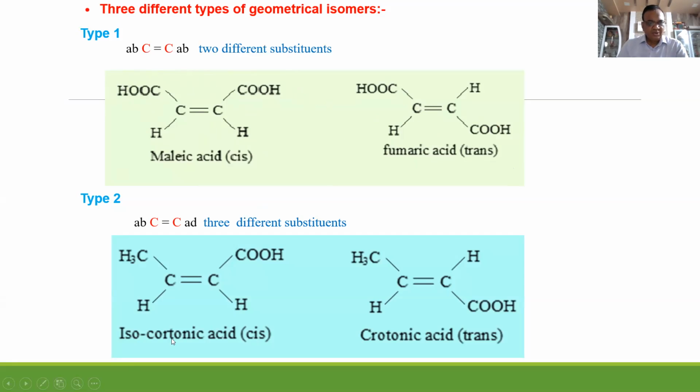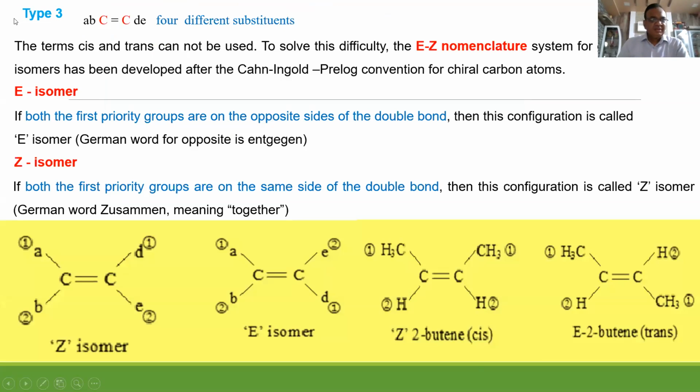Here, isocrotonic acid, and here by mistake it says crotonic acid; crotonic acid it must be there. So isocrotonic acid and crotonic acid. Here also these are different groups. Even though they are the same, no problem. They are attached at different double bonded carbons, so it is allowed. Both of these show geometrical isomerism.